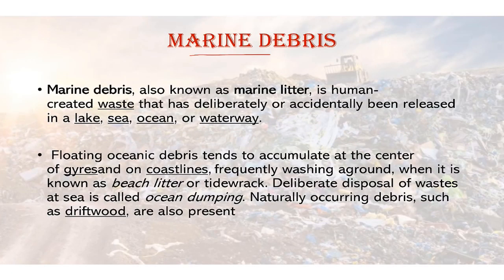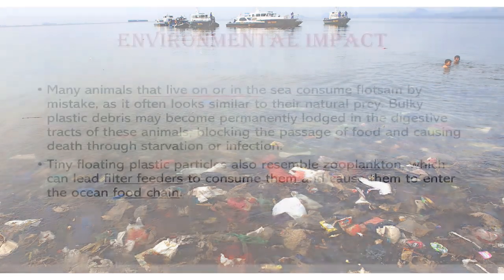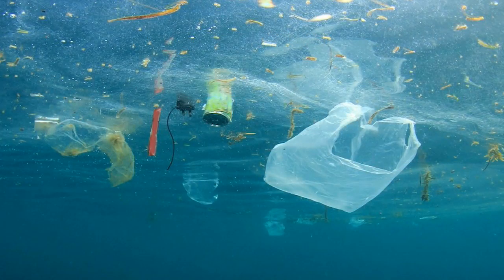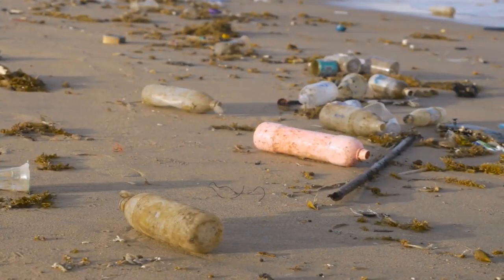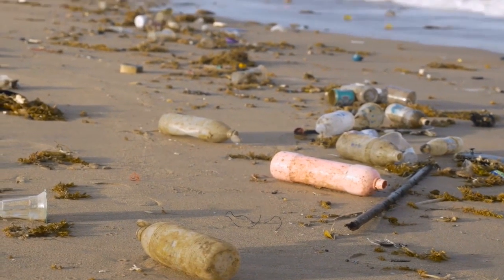Then we have seen marine debris. Marine debris or marine litter is human-created waste that has deliberately or accidentally been released in lakes, seas, oceans and waterways. It has an environmental impact also. Many animals that live in the sea consume these floating items by mistake. They think it is food because it looks similar, and they die. So you can see these things are causing the loss of biodiversity also and polluting the environment to the fullest.